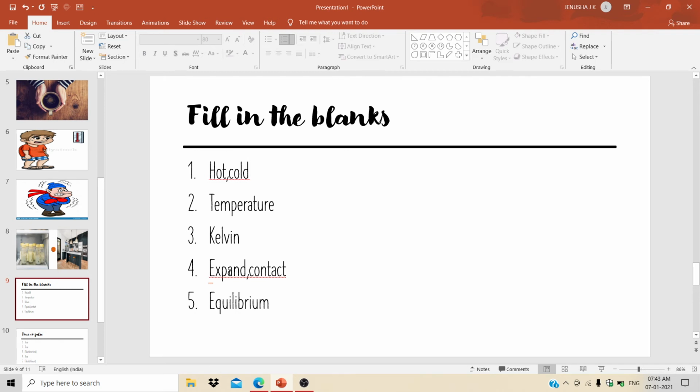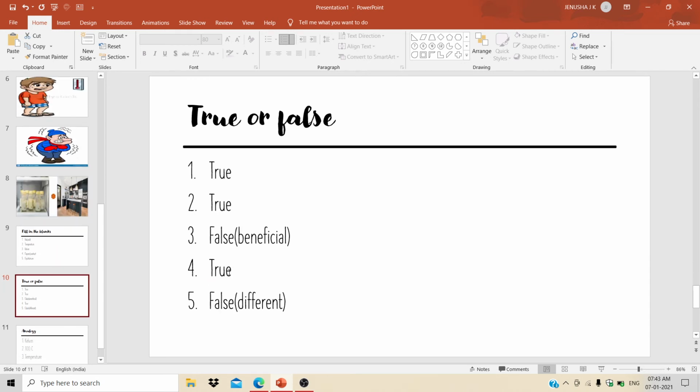Fifth question, two bodies are said to be in the state of thermal equilibrium if there is no transfer of heat taking place. Equilibrium. True or false? If false, give the correct statement. First question, heat is a kind of energy that flows from a hot body to a cold body.